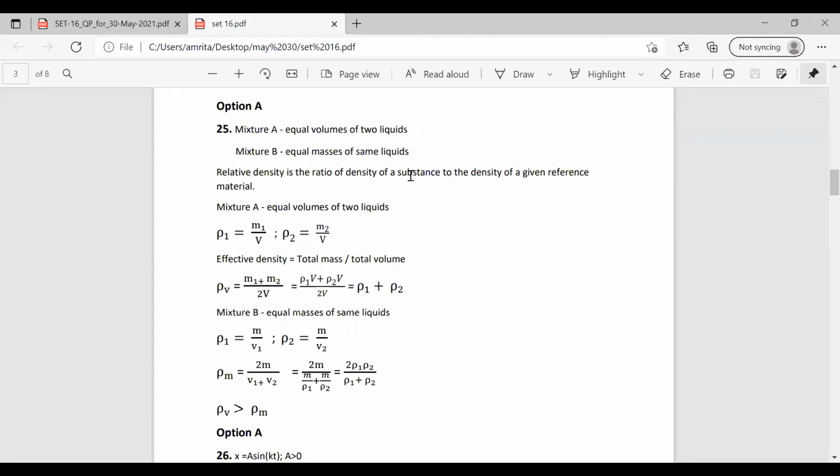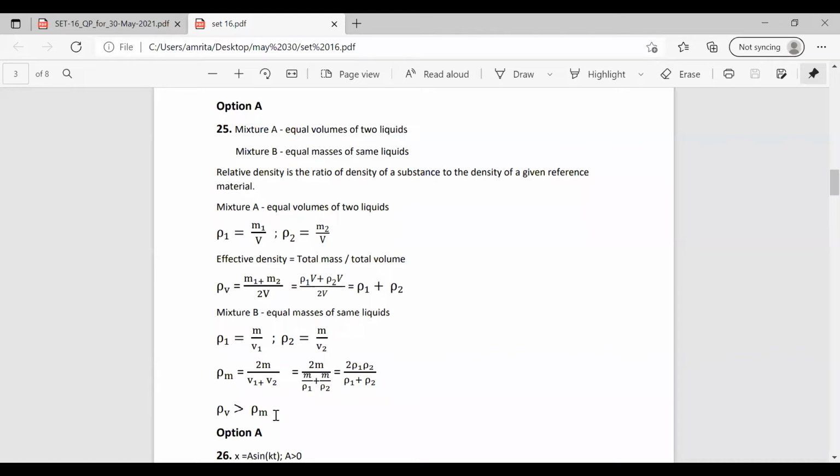So we have the two values for mixtures A and B. Mixture A has equal volume, and it is equal to rho 1 plus rho 2 by 2. Mixture B has equal mass, so rho M is equal to 2 rho 1 rho 2 by rho 1 plus rho 2. Comparing these values, we can find that the relative density for the first mixture will be greater than that of the second mixture.